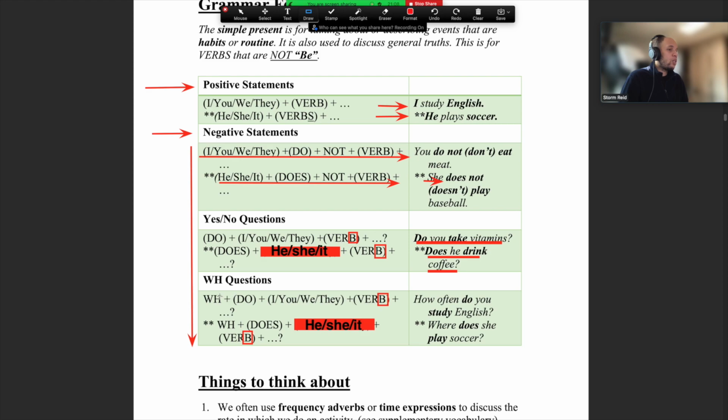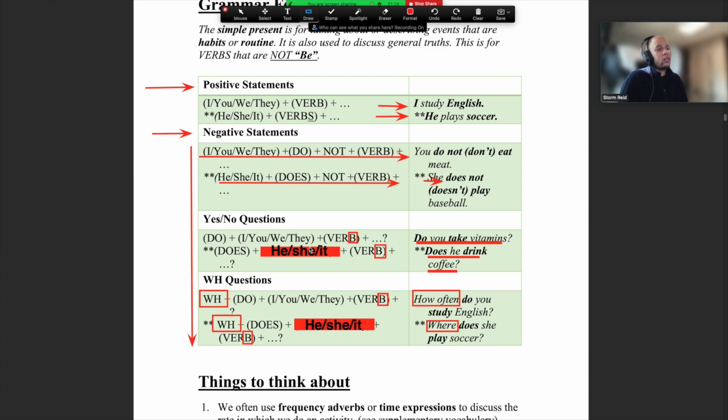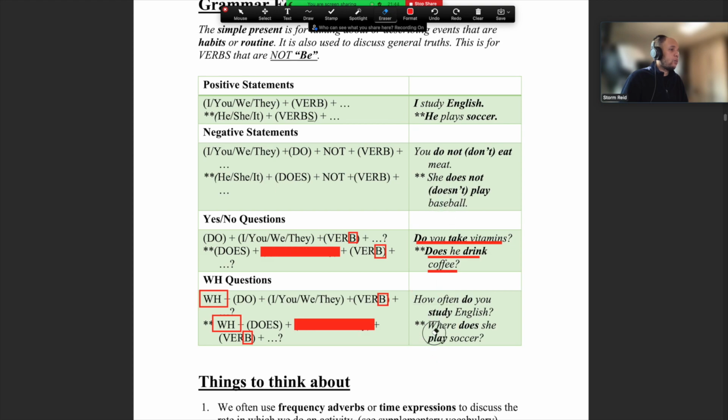And WH questions, all the same, you just add your WH to the beginning. So here's a WH here, here's a WH here. How often do you study English? Where does she play soccer? Nice and easy, guys. So please check the guide, and I think you'll have no problems making sentences. So let's just do one quick example for all the different kinds of sentences, just so that we make sure we understand.